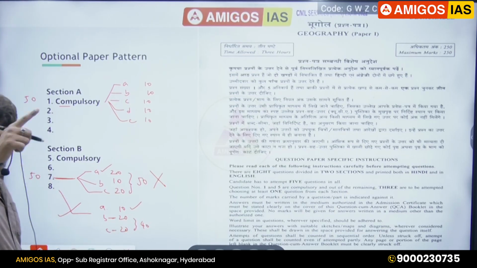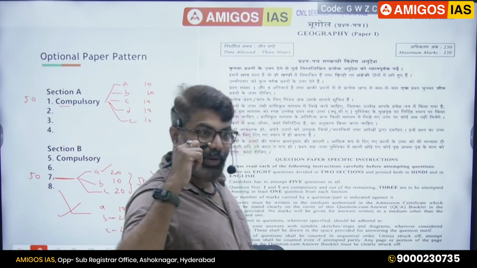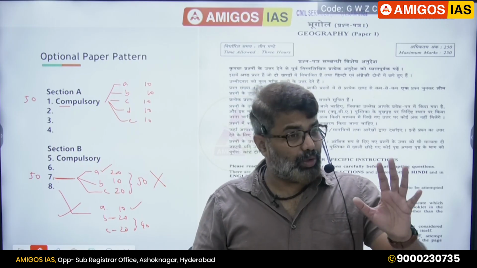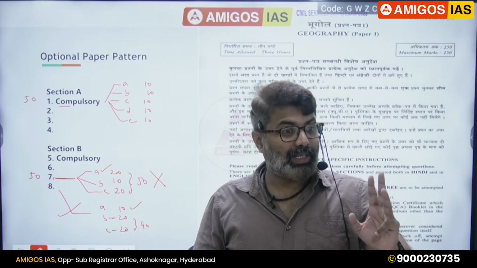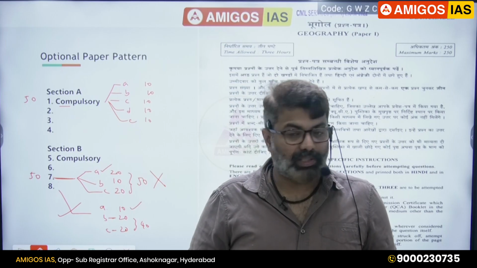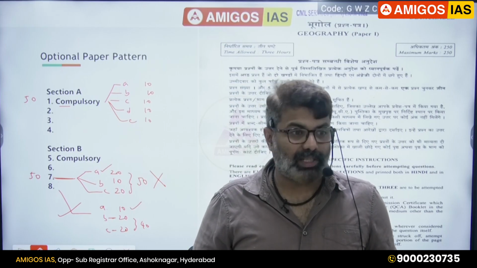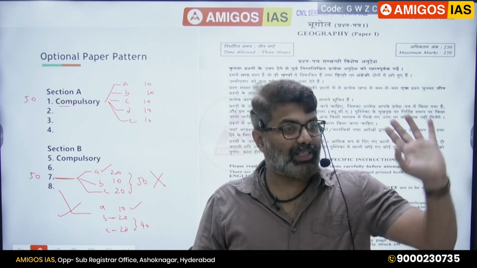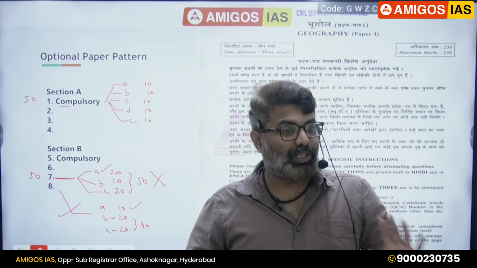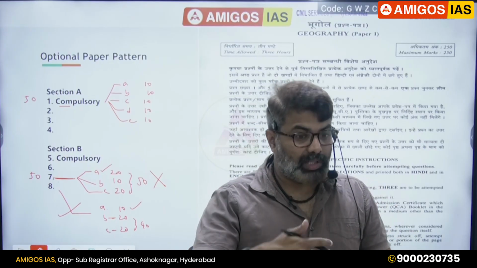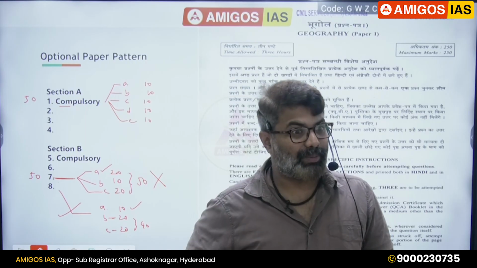Now you got to know why scores go down in the optional paper. This is the reason. Almost, I told you, 30% of the students make this kind of mistake. Out of 12,000 students, nearly 3,000 students are making this kind of mistake. They are eliminated there only. So that is the reason optional is very important. Strategy is very important. So in the class, the teacher will have to tell this in the first class only.